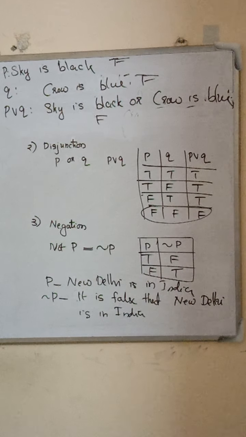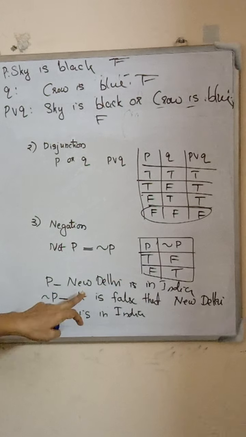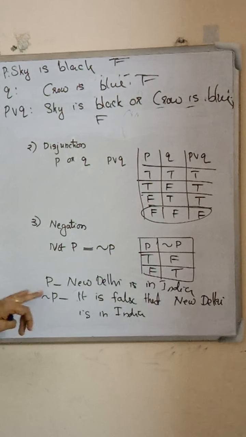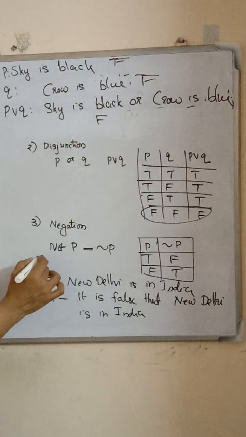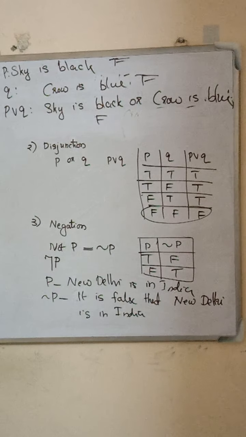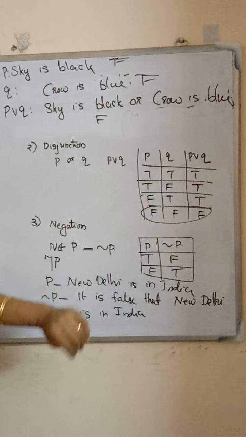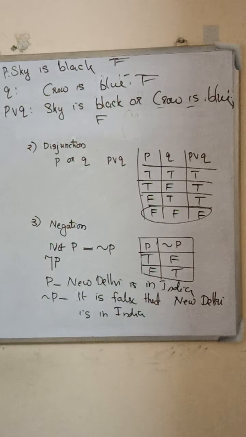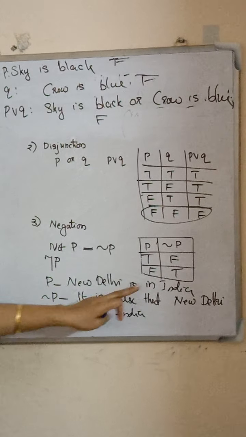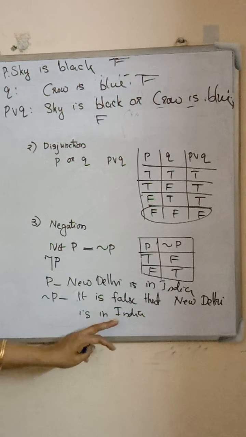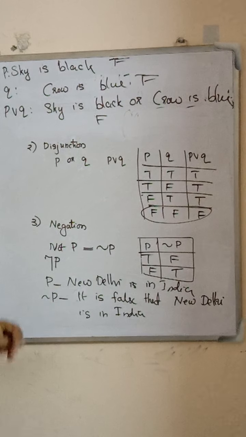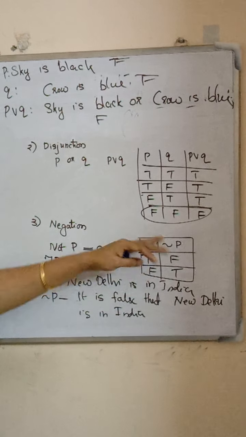Okay. Next we consider the connectivity negation. Negation means not P. For example, if P is New Delhi is in India, negation P means it is false that New Delhi is in India. Negation P is also denoted by this symbol. The truth table of negation P: if the statement P is true, negation P is definitely false. Here P is New Delhi is in India. Negation P, it is false that New Delhi is in India. So P is true and negation P is false. Also if P is false, negation P is